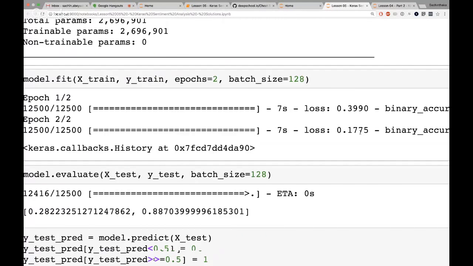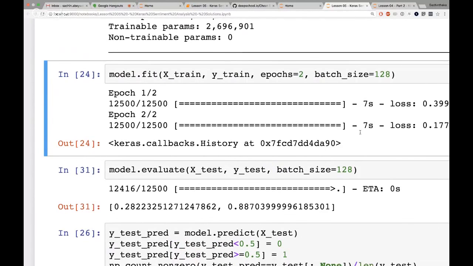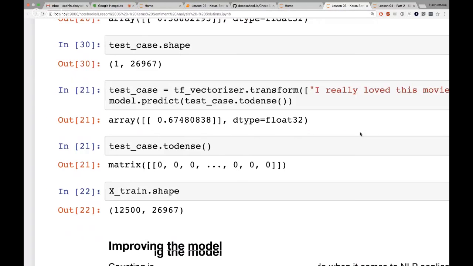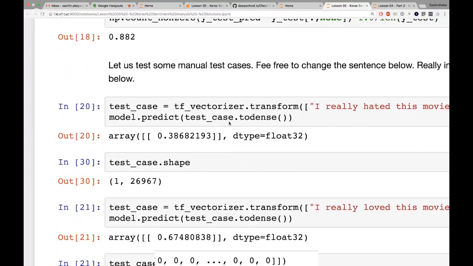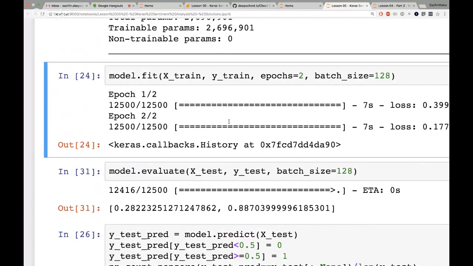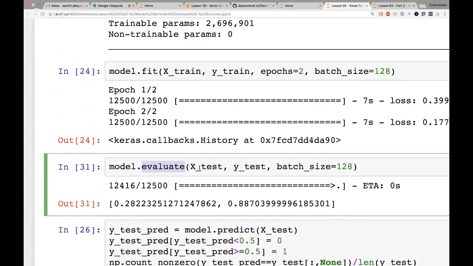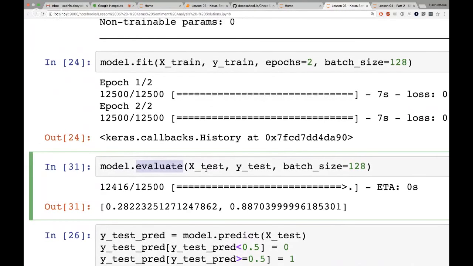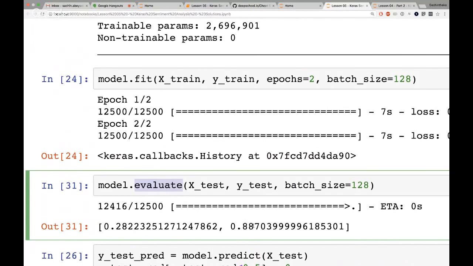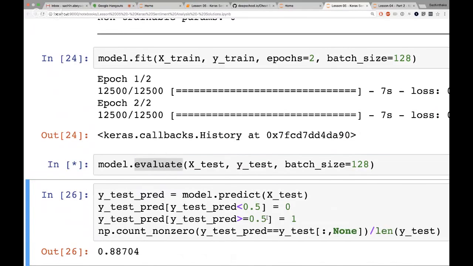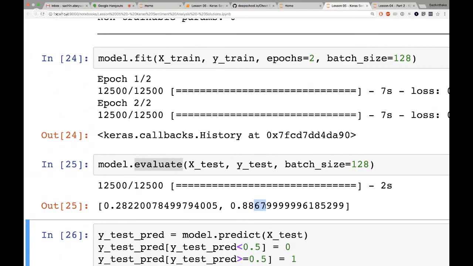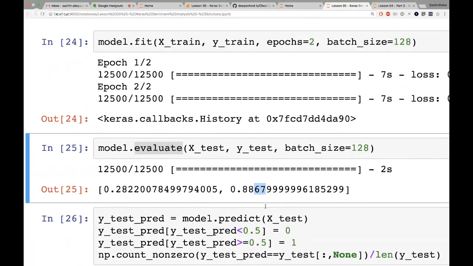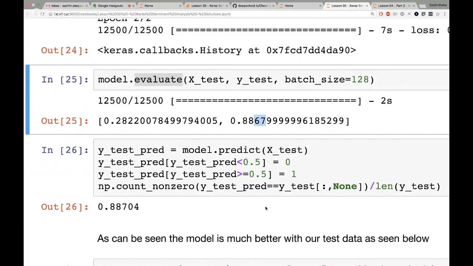So from memory, the last one, we had 88.2% accuracy. Let me just check that is the case. Yeah, 88.2. And this is model.evaluate, which will just give you the metrics that you're after, right? In this case, the loss is unfortunately the first number, which we don't really care about. And the second number is the metric that you would have specified. So once we run that bit, we get 88.6. So it's a slight improvement, not as big as I hoped it would be, but again, a small improvement. Keep in mind the first number is just a loss.